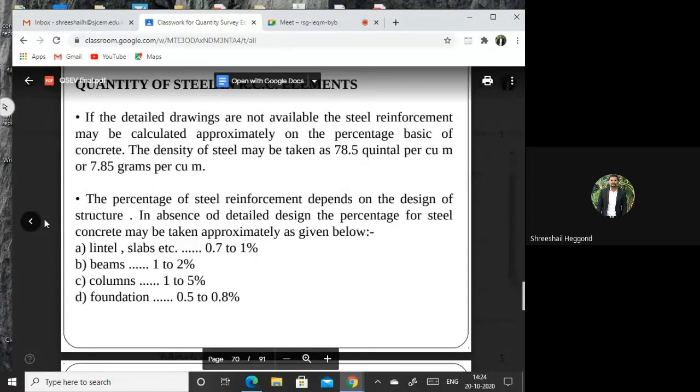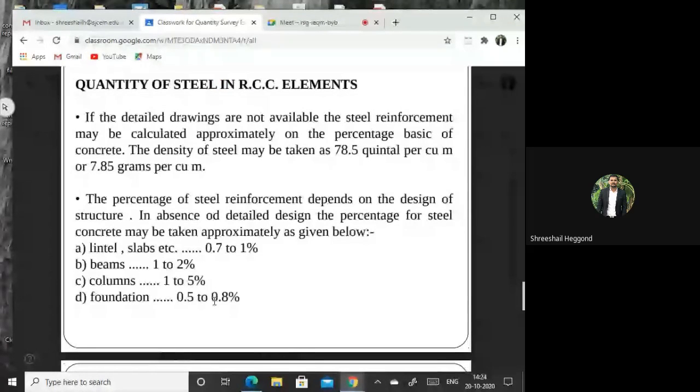In the absence of detailed design, the percentage of steel in concrete may be taken approximately as given below. For lintel and slab, it will be up to 1%. For beams, it will be 1 to 2%. For columns, it will be 1 to 5%. And for foundation, it will be less, 0.5 to 0.8%. This will be the percentage of steel requirement if the detailed drawing is not done or not available.